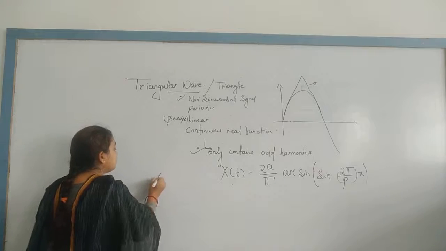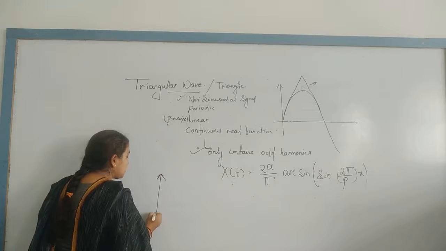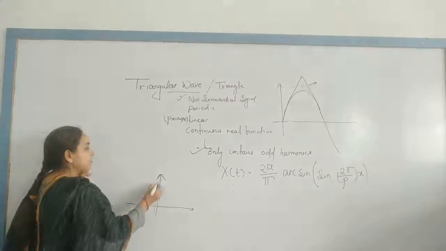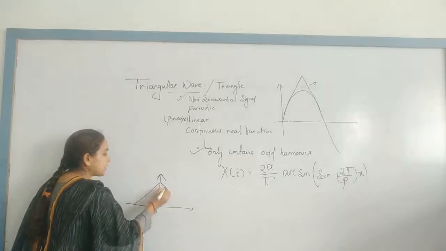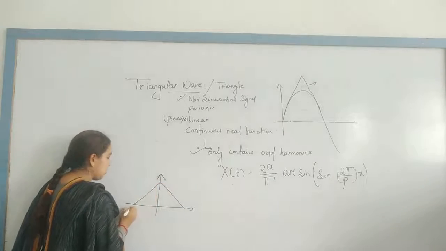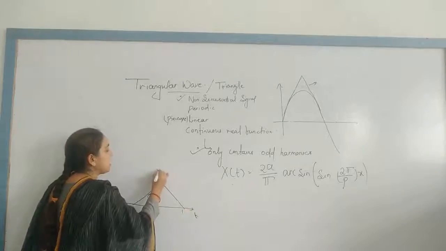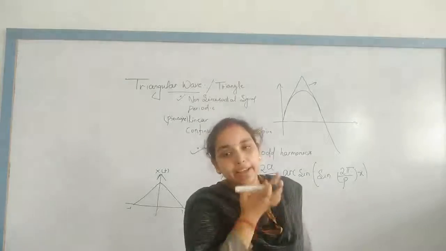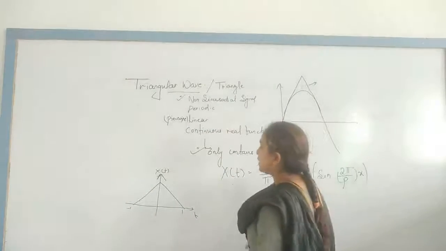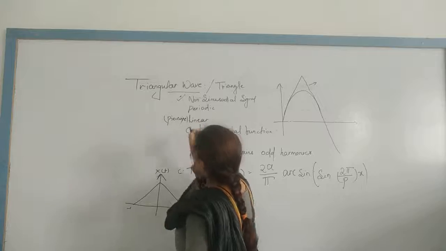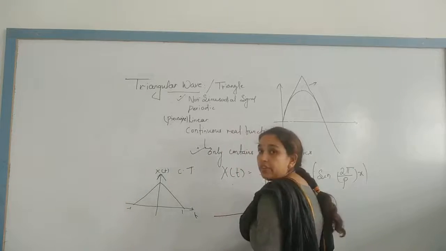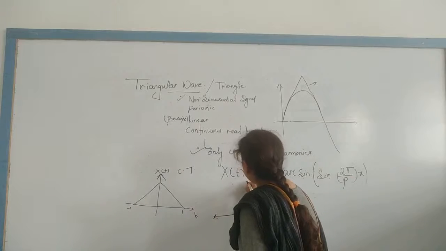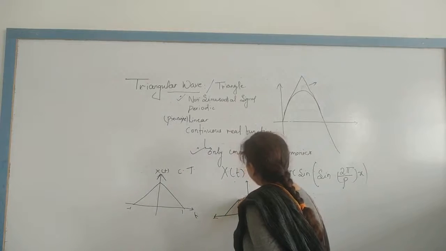A continuous triangular waveform means, for example, I am taking like this. It may go from till this to till this. This is nothing but minus 1 to 1 upon t, x of t. If I take the discrete, this is continuous time triangular waveform. If I draw the discrete time signal with the help of the continuous time signal, I can draw like this.